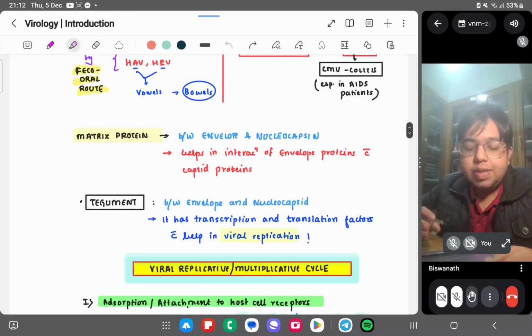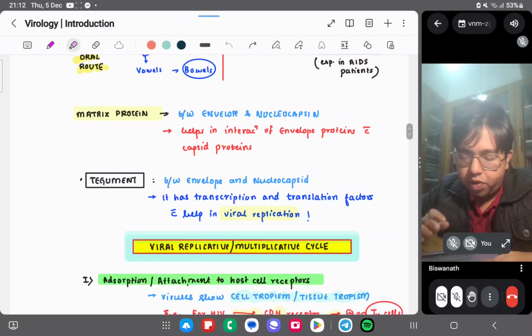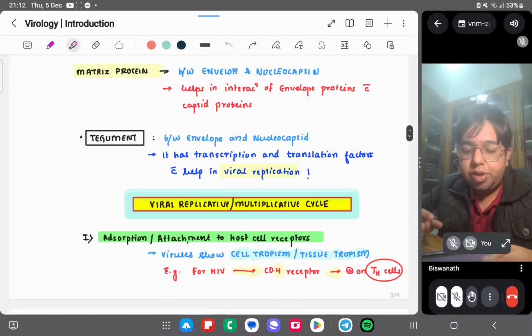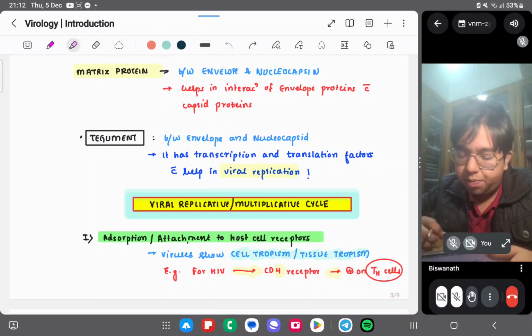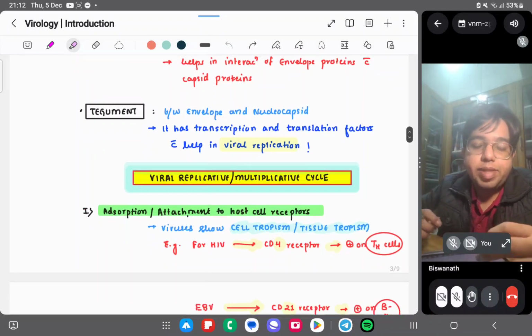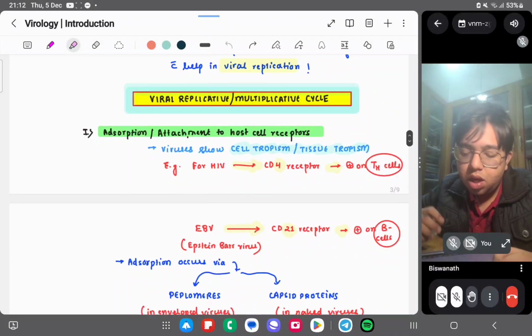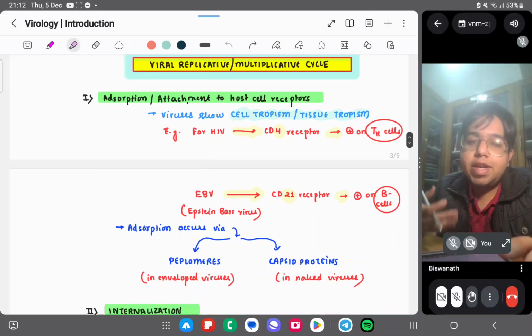And matrix protein is between the envelope and the nucleocapsid, okay, which mediates interaction. Tegument is also between envelope and nucleocapsid, okay. And this tegument helps in viral replication. So viral replication, let's come to how the viruses replicate.